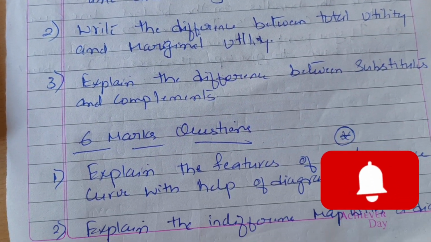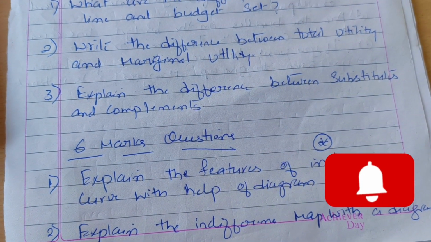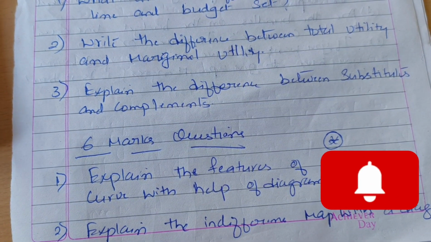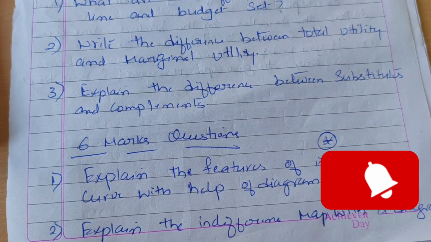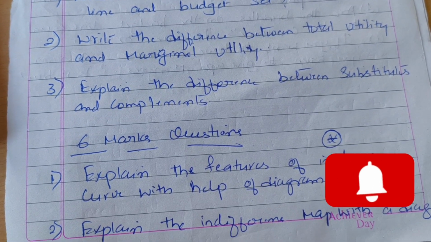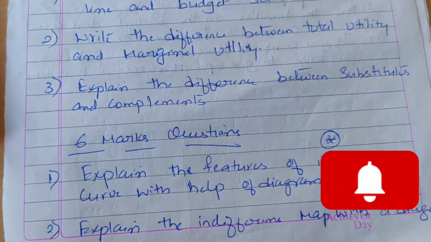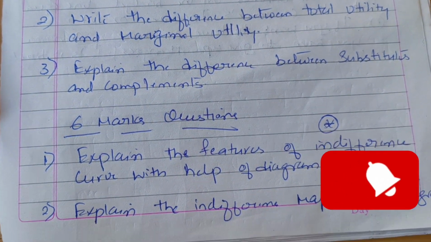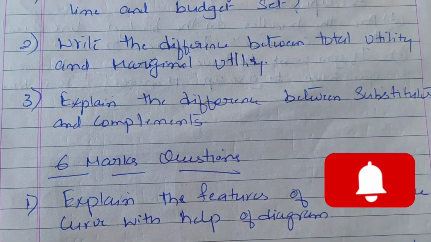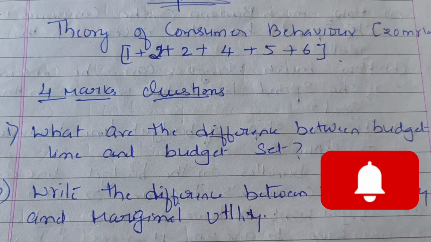As per the blueprint, you need to study the 4 marks and 6 marks questions. In this video I have brought the four marks questions and 6 marks questions, chapter wise. If you study these questions, it's more than enough for you to get 6 out of 6 marks and 4 out of 4 marks in these chapters. I have taken all the chapters, but in this video I am going to explain only the first chapter and the second chapter, 4 marks and 6 marks questions, which are going to come for the annual exam.